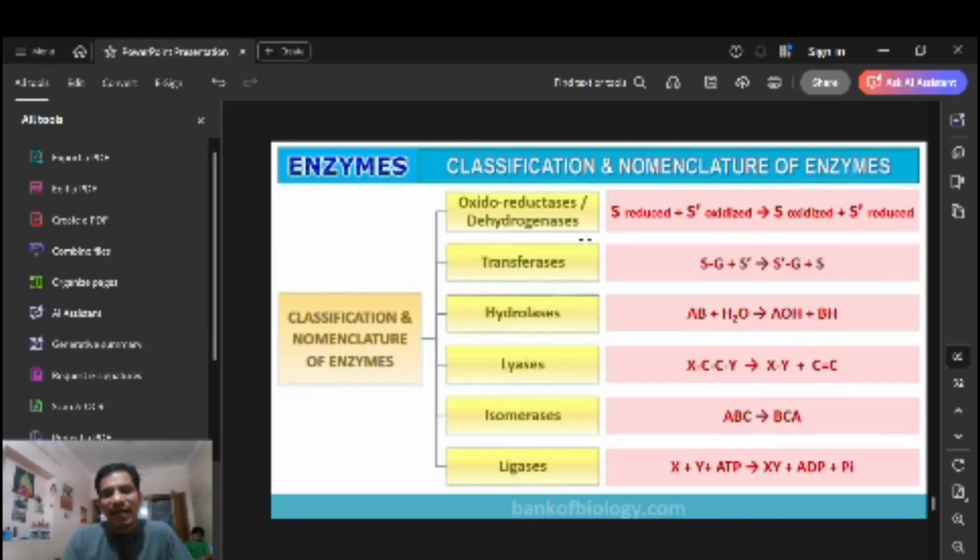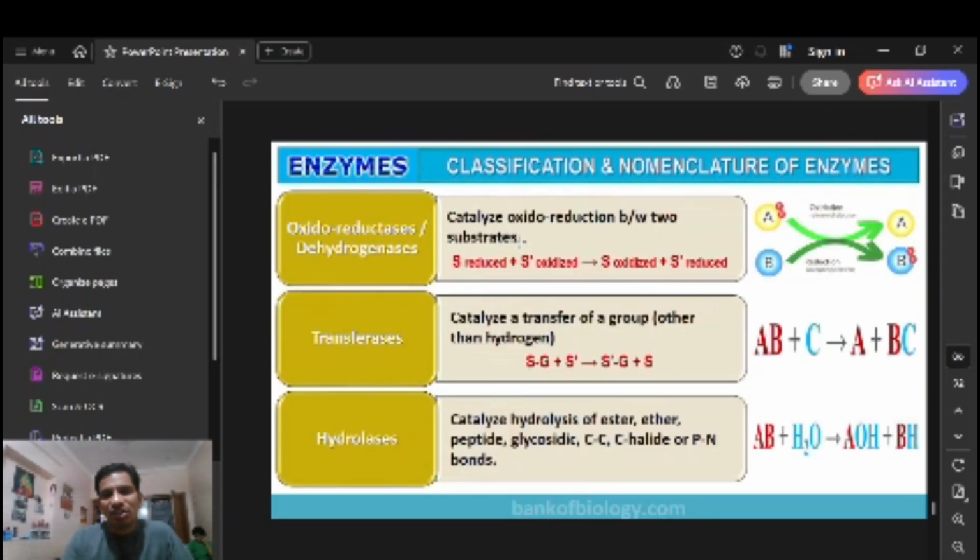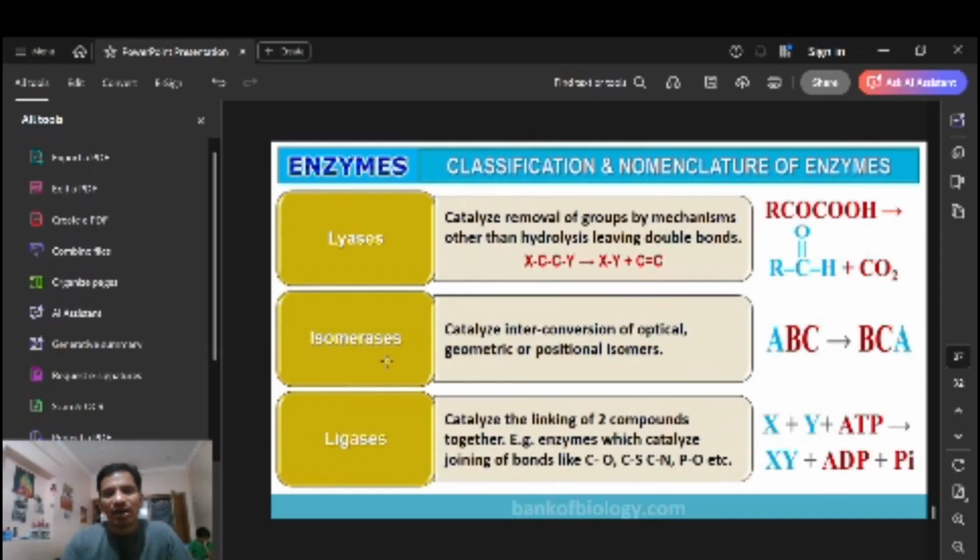And here are the different nomenclatures in the chemistry that you learned, classification and nomenclature of enzymes: oxidoreductases, dehydrogenases, and transferases, and hydrolases, and lyases, and isomerases, and ligases. These are given as a nomenclature based on the substrate, reduced and oxidized. Okay, these are the different classifications of the nomenclature of enzymes. They have given as here transferase and hydrolase. Okay, these are all the nomenclature based on that.